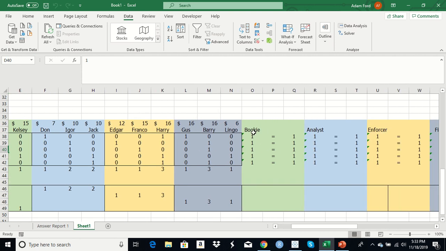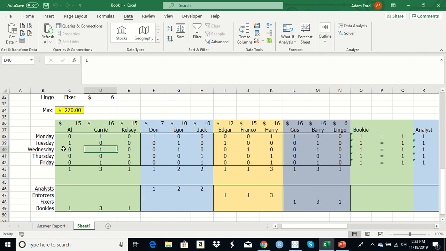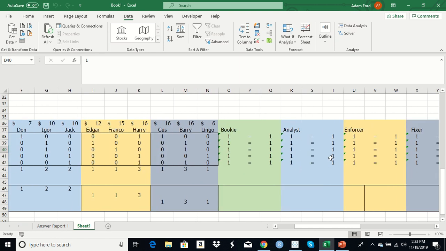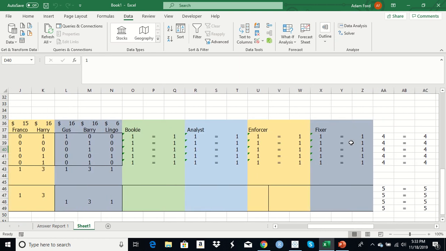Additionally, we have out here, there has to be 1 bookie each day of the week, Monday, Tuesday, Wednesday, Thursday, Friday. Has to be 1 analyst each day of the week, 1 enforcer each day of the week, 1 fixer each day of the week, for a total of 4 employees working each day, 1 in each of the 4 roles.